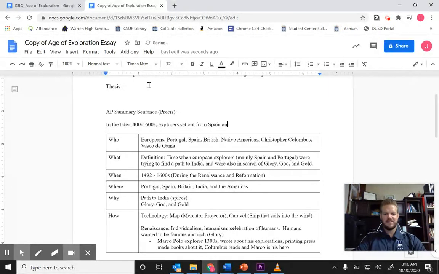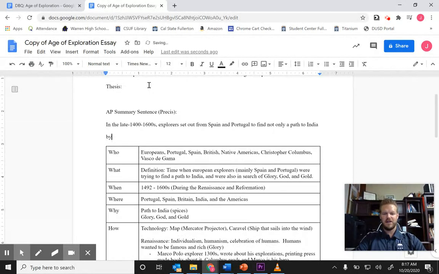Let's just stick with, because they were the first, Portugal, to find not only a path to India, I want to say only by water, a path to India by water, but also to find glory, fame, God,